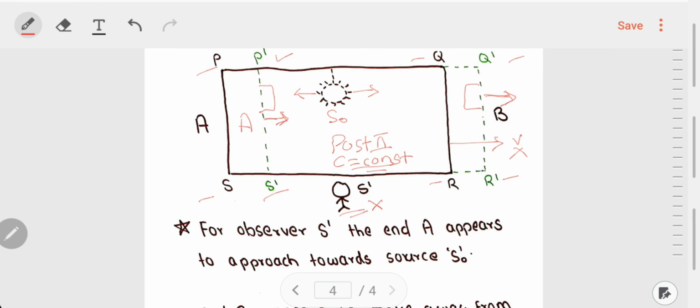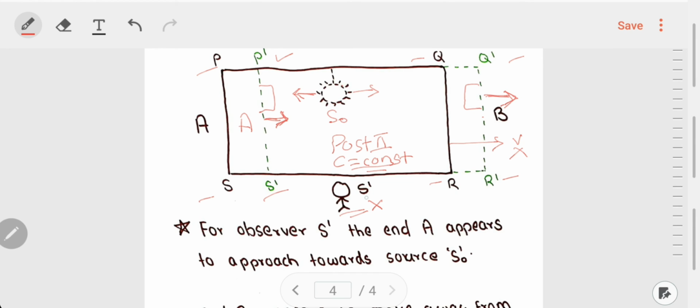So c is a constant. Now, if the speed of light is constant and the train is moving towards right, so end A seems to approach the light source and end B seems to move away from the light source. Therefore, the light which is emitted by this source will reach the end A first and end B later.